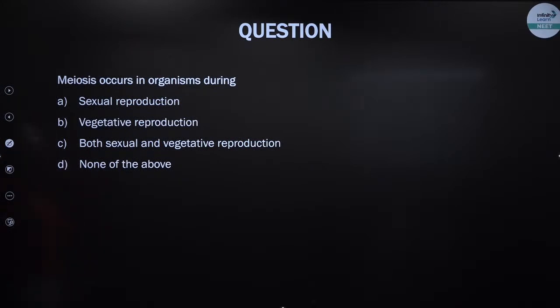Next, meiosis occurs in organisms during. Come on everybody, that's a pretty simple question and tricky as well.